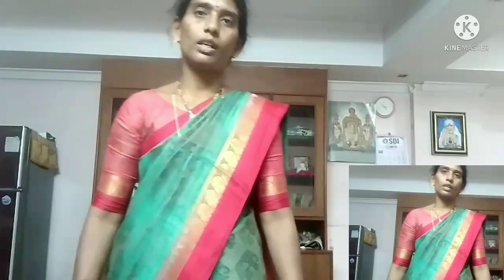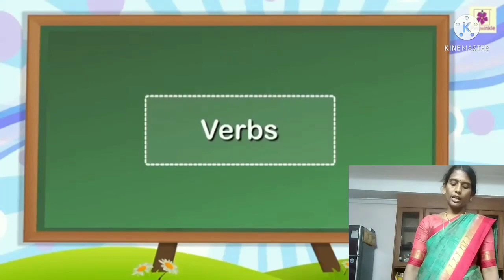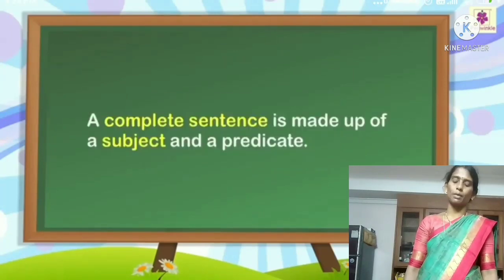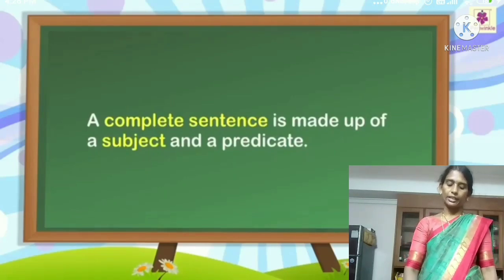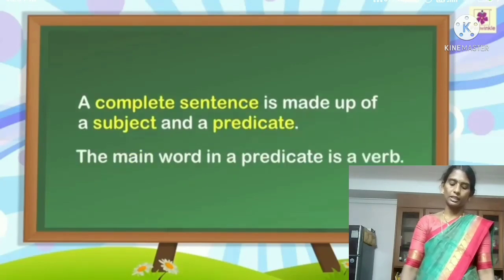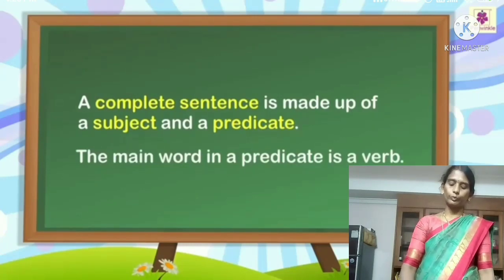Okay, children, I already explained briefly what a verb is in parts of speech. Now I will tell some more information about the verb. Okay, children, a complete sentence is made up of a subject and a predicate. That means the main word in a predicate is a verb. In a predicate, the main word is the verb.